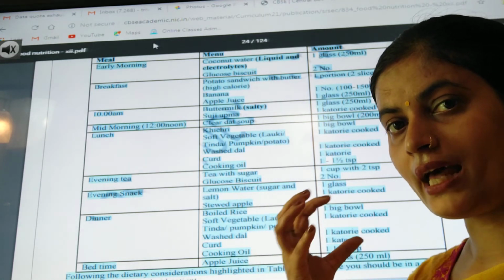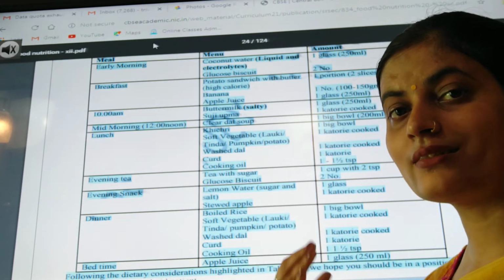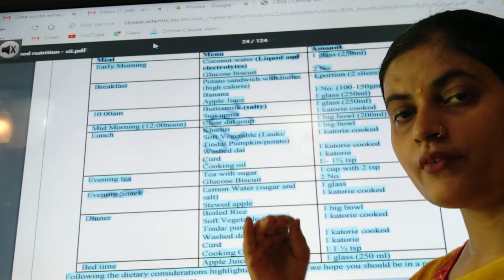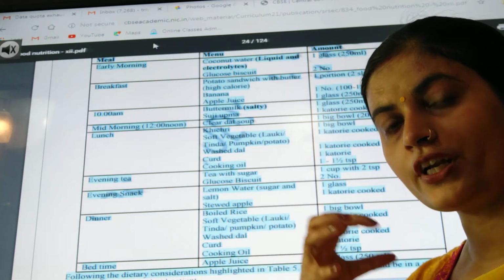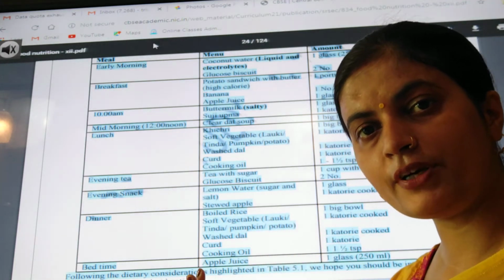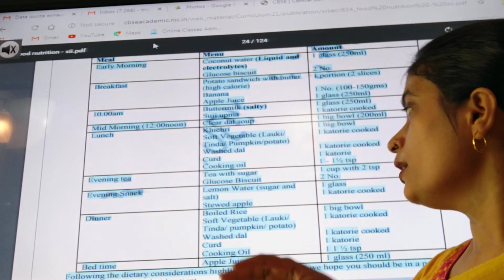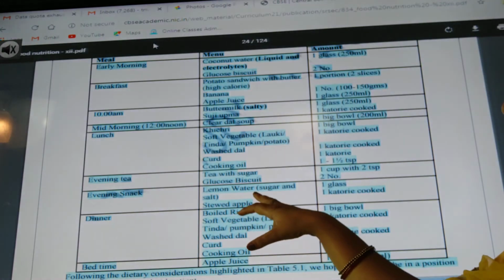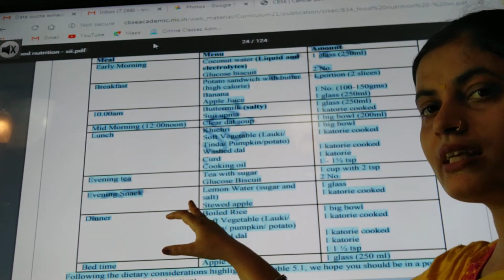Because we are balancing energy here, we are not just satisfying the appetite. We have to give that much energy which the body will utilize, the body will digest, and it will also not cause any other ailment related to the digestive system. Then after that, we have taken evening tea, then the evening snack.